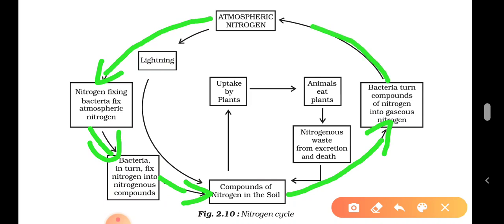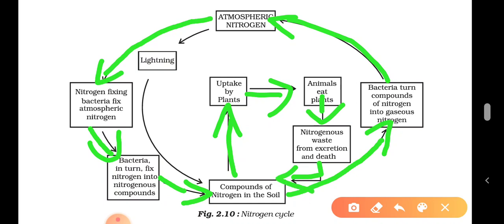That's the other way, back to air. And there is also another way. Plants take those nitrogenous compounds through roots. We eat plants. Then we excrete, and some animals die. We may die. Through that, the nitrogenous compounds get back to the soil.